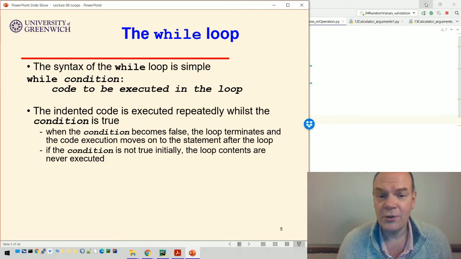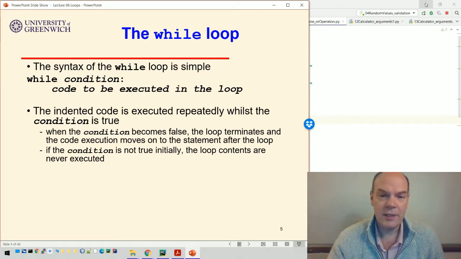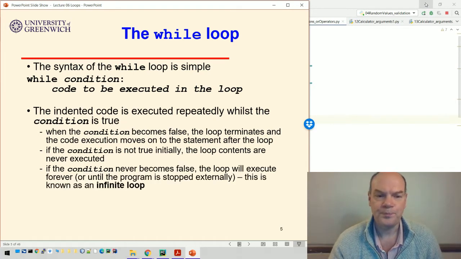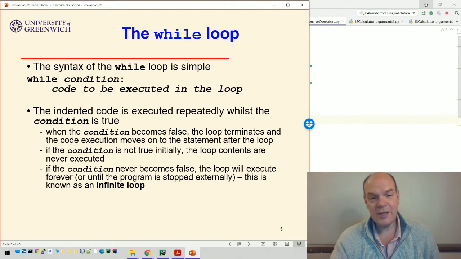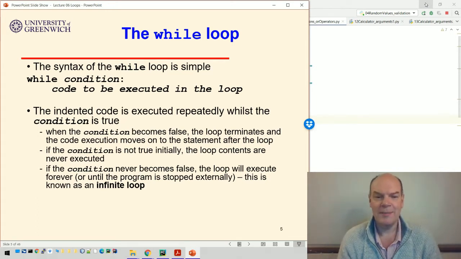If the condition is not true at the beginning, then the loop is never executed. Okay, so loops don't have to run. They will only run if the condition happens to be true. And if the condition never becomes false, the loop, in theory, would execute forever. Normally, you'd stop it externally somehow. This is known as an infinite loop.